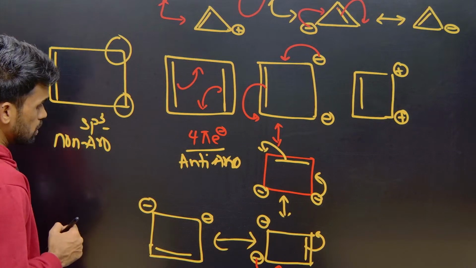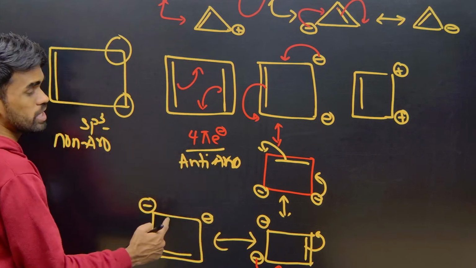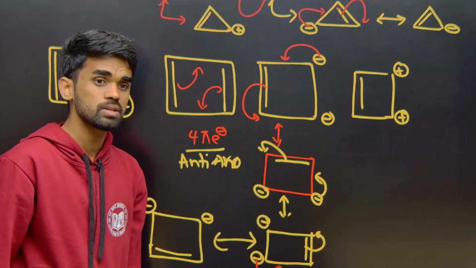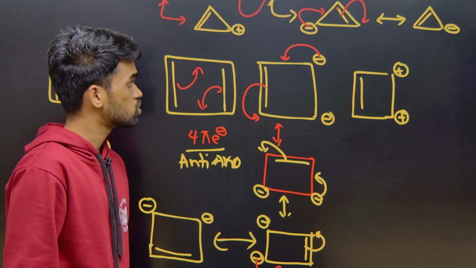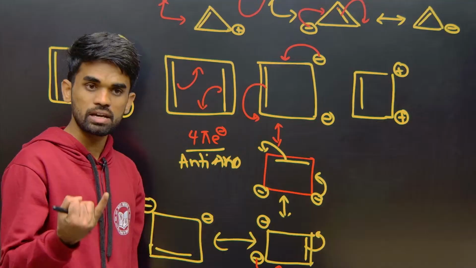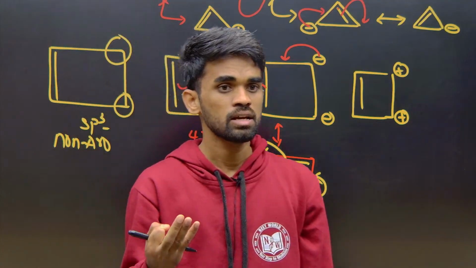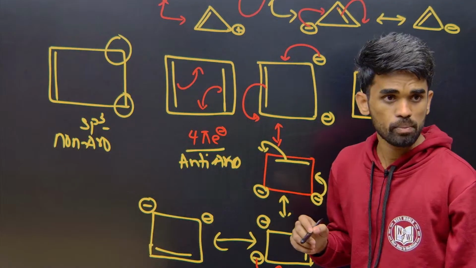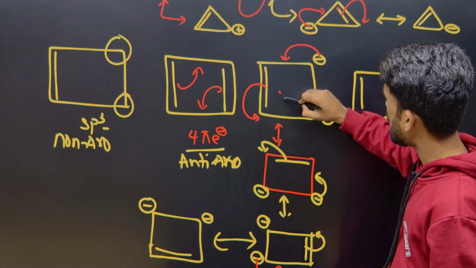Yes. Okay. So due to this complete conjugation, how many pi electrons does the compound have? 6 pi electrons. 6 pi electrons means we know it is a Huckel number. Try to remember 2, 6, 10, 14 like that for Huckel numbers. So it is an aromatic compound. So this is aromatic, I am writing.